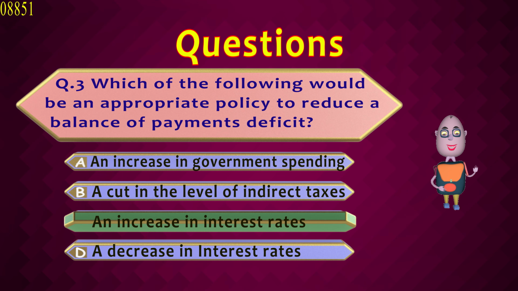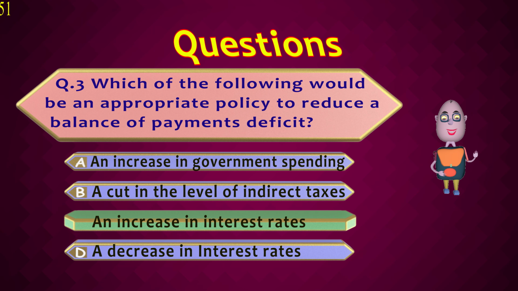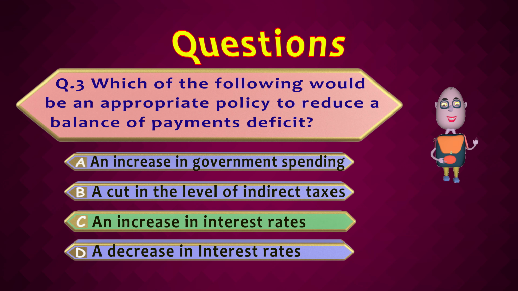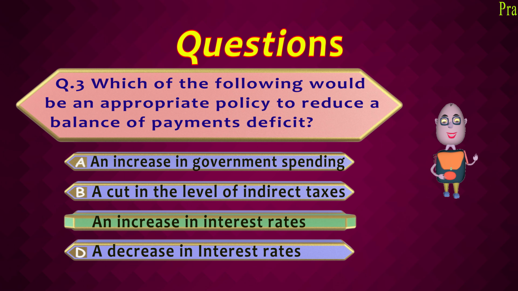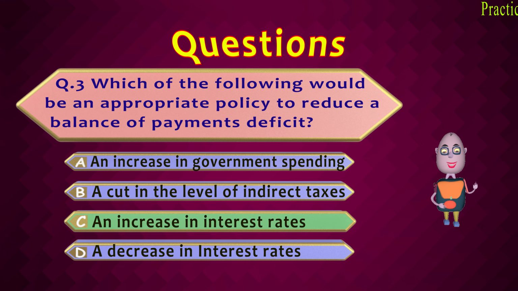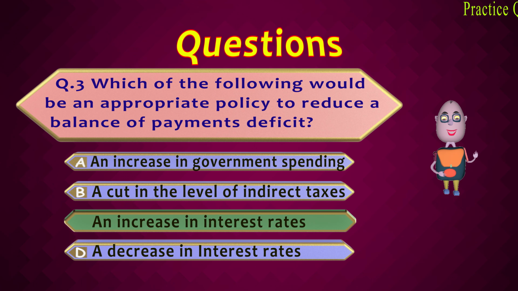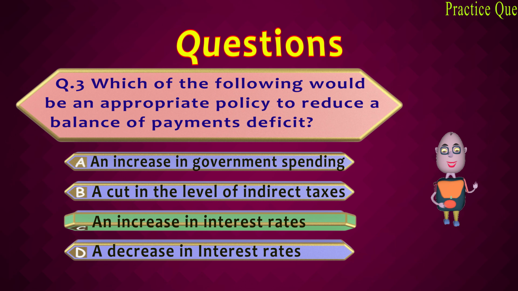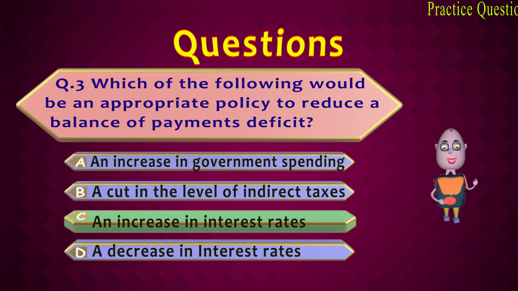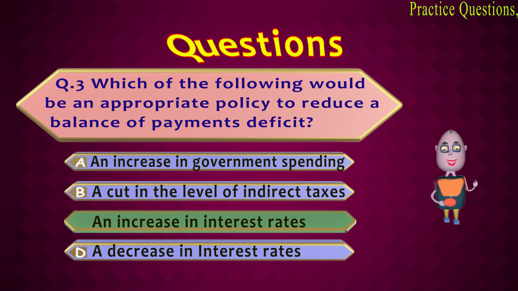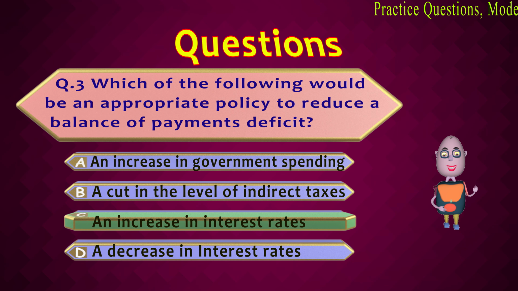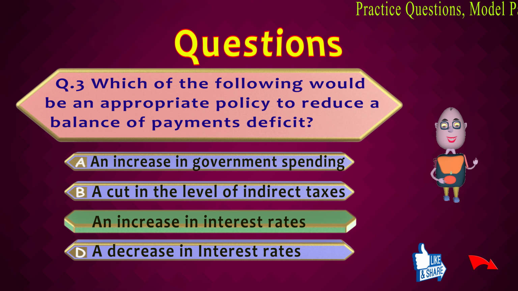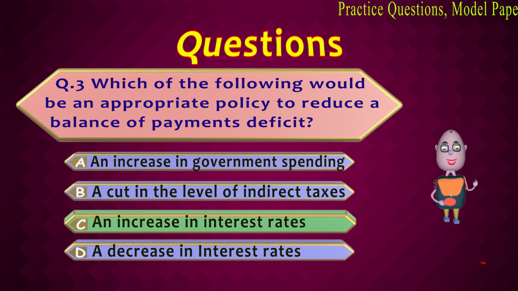If you look at all the other options, they lead to more liquidity in the hands of people. When liquidity increases, imports can also increase. If interest rates are decreased, people will have more money. When indirect taxes are reduced, people will have more money. And when government spending increases, again people have more money, because ultimately money comes into the hands of people, and so BOP can worsen because imports can further increase. Thus, the ideal decision is increasing the interest rates.